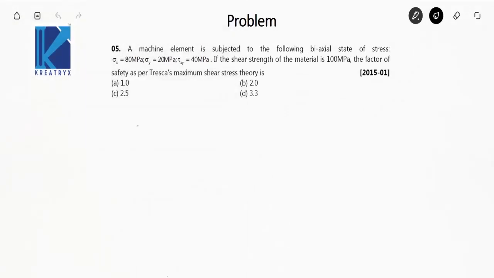A machine element is subjected to the following biaxial state of stress. The state of stress is given. If the shear strength of the material is 100 megapascal, the factor of safety as per Tresca's maximum shear stress theory is.